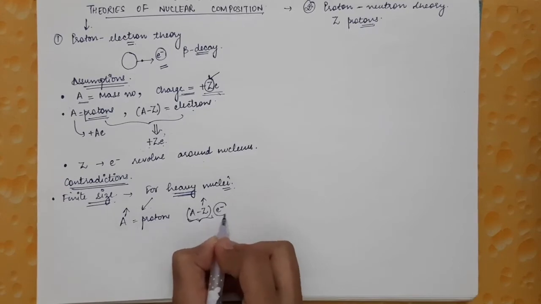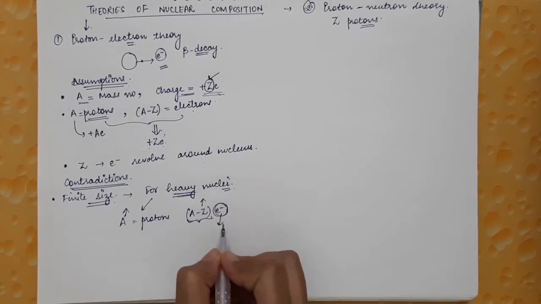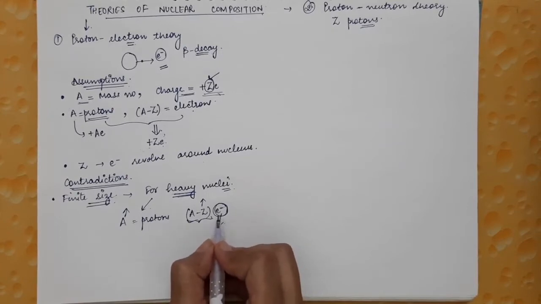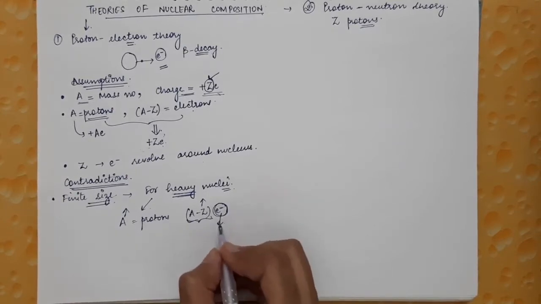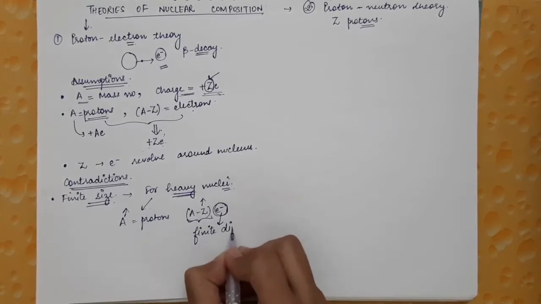And electrons, we know, have a particular dimension, that is, they are assumed to be spherical bodies, so they have finite dimensions.